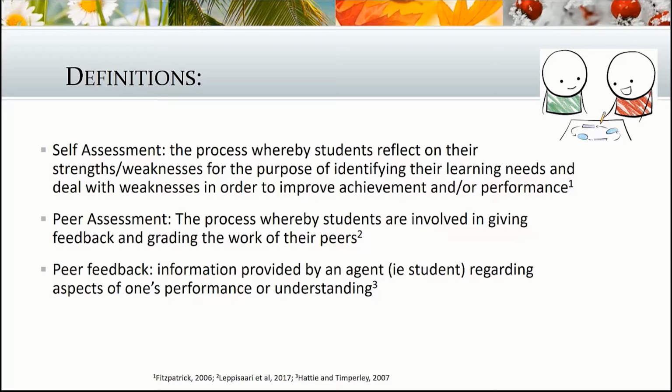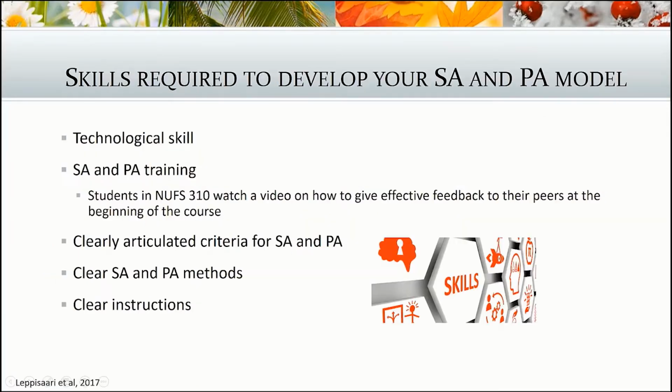And in my class, actually, I used peer assessment and self-assessment formatively so that students were not graded on the feedback that was provided by their peers. However, a necessary requirement of peer assessment is feedback. And peer feedback is the information provided by an agent, for example, a student, regarding aspects of one's performance or understanding.